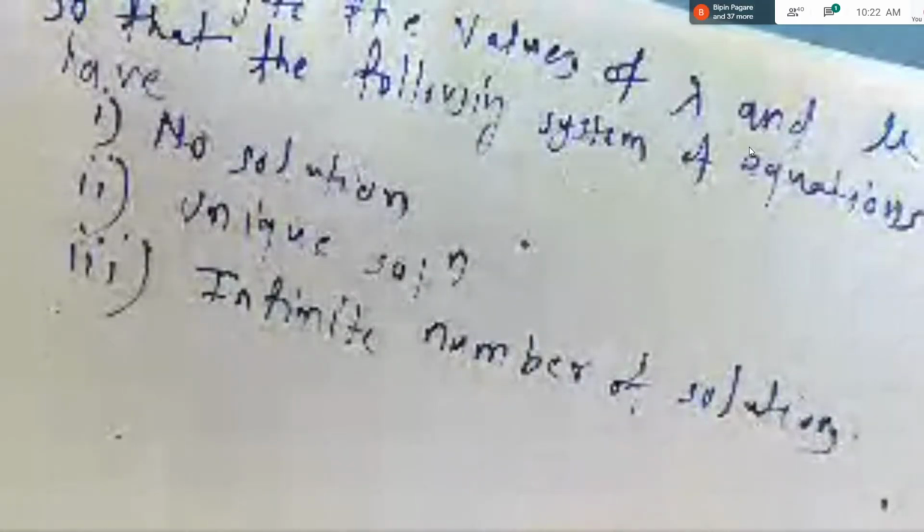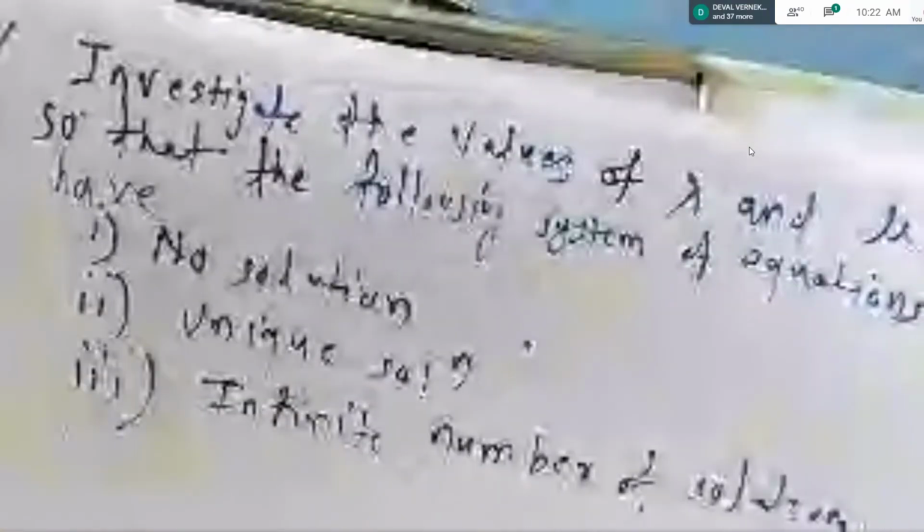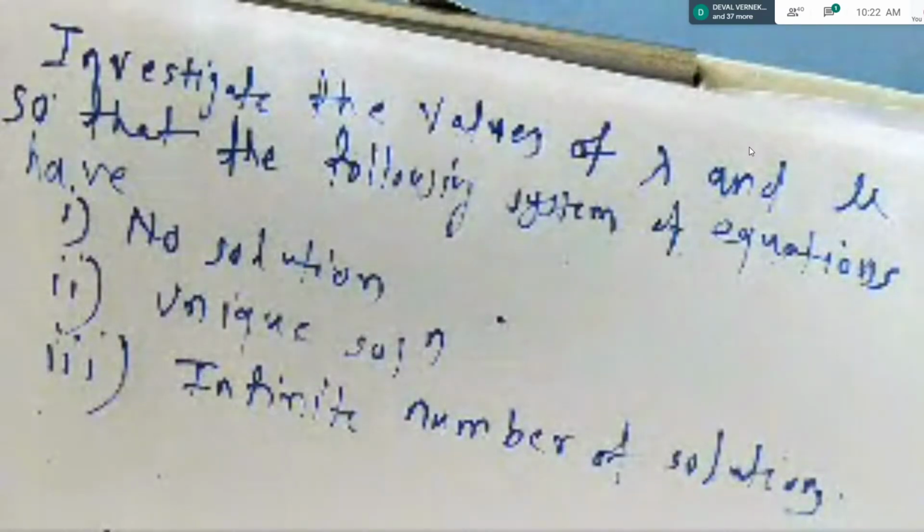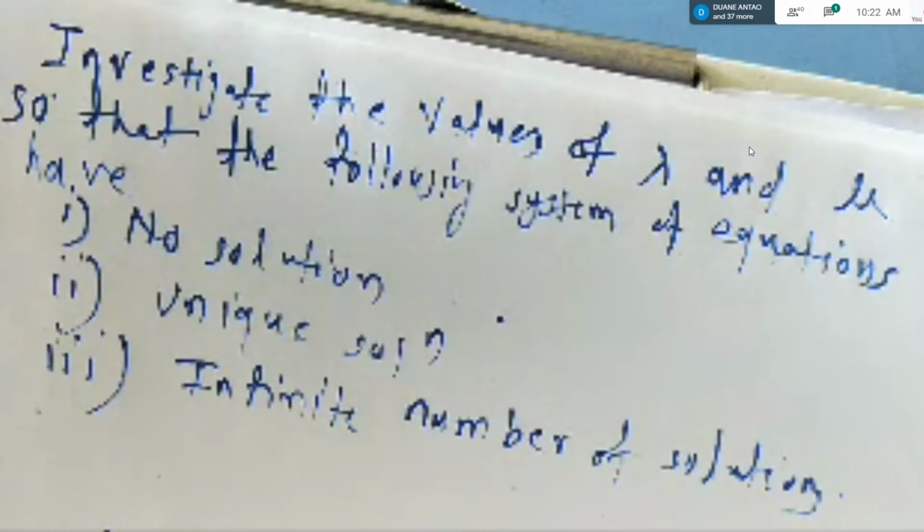Okay. So I repeat the sentence. Investigate the values of lambda and mu so that the following system of equations have no solution, unique solution, and infinite number of solutions.